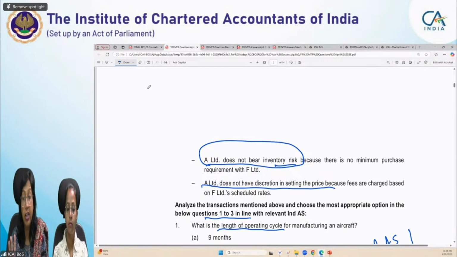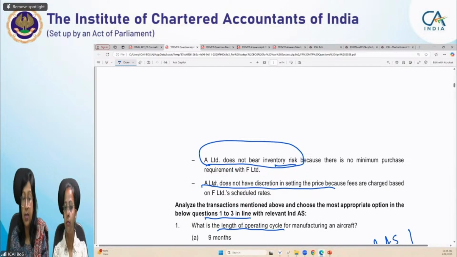He's not bearing the inventory risk. Okay, A will be principal. Pratik is saying A will be principal. Any other student? A is not bearing the inventory risk. A is not having the discretion to set the price. Still, do you feel A Limited is principal? Okay, Palaniappan is also saying that A Limited will be principal.